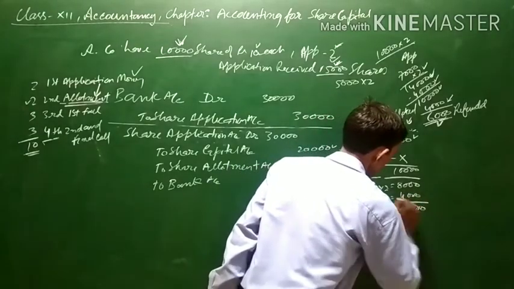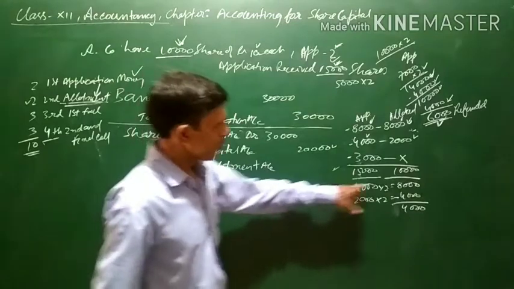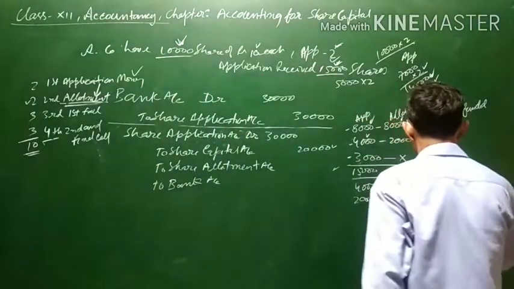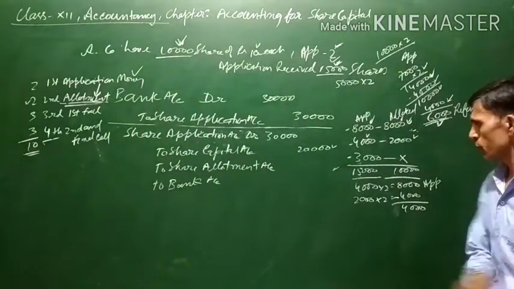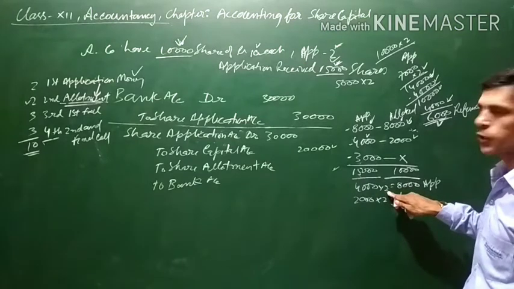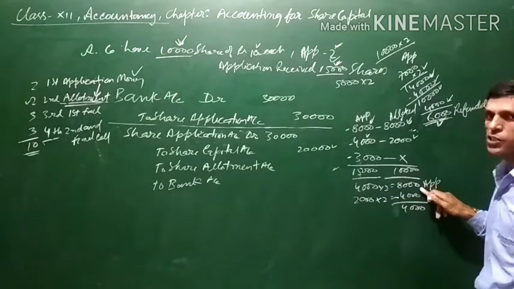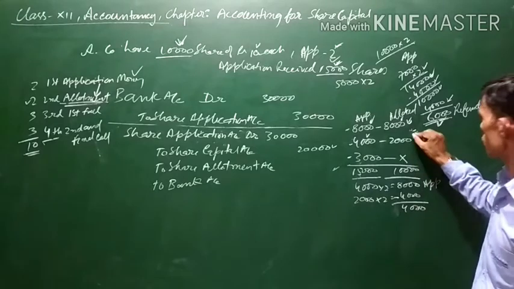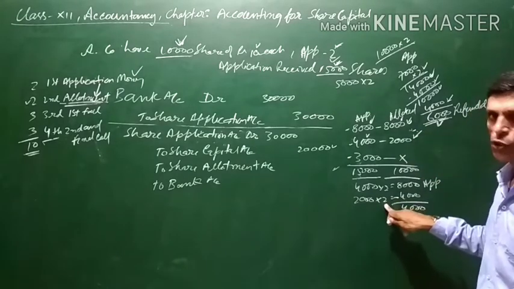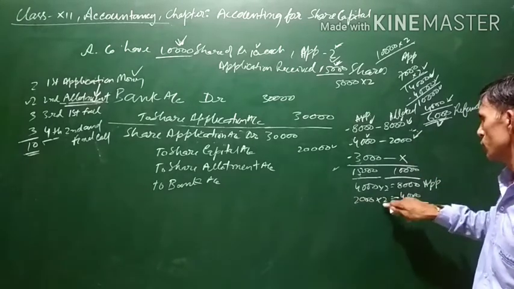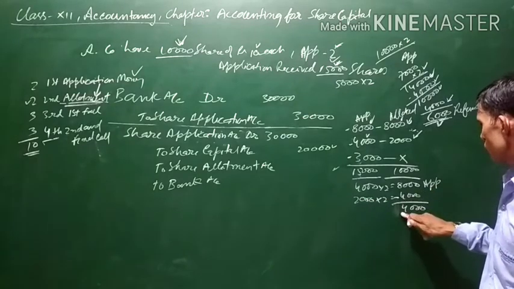Means 4,000 will be left. Means out of 8,000, this is the application money. For 4,000 shares, they must have given 2 rupees per share, that is 8,000 they must have given. And they have been allotted only 2,000. So their money will be used in application. How much? 2,000 into 2, 4,000. Means 4,000 will be left.